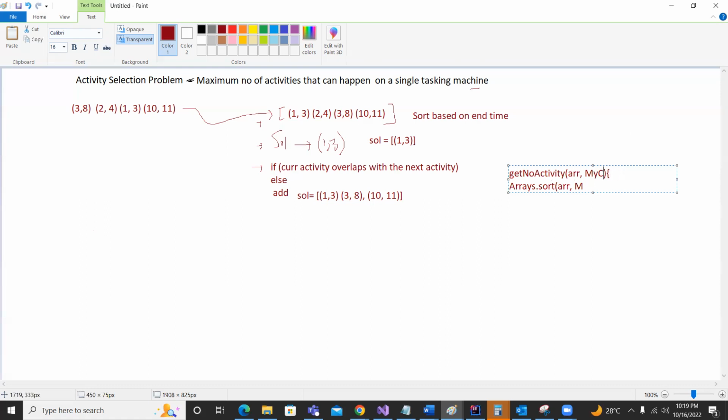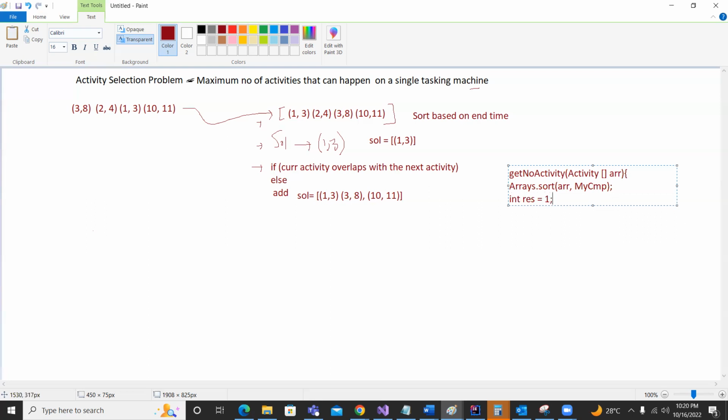So instead of writing this, we can take only one input, like Activity should be the class, which will be having a lot of activities, so the array will be of type Activity. Okay. So in this case, we would like to use some comparator during the time of sorting.